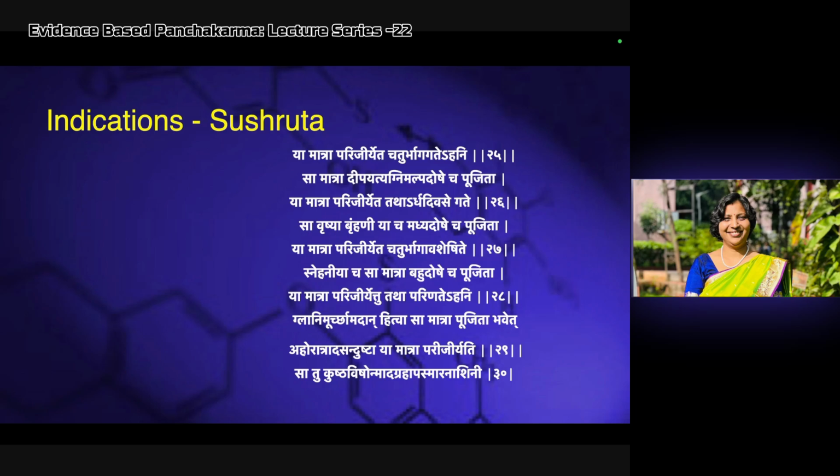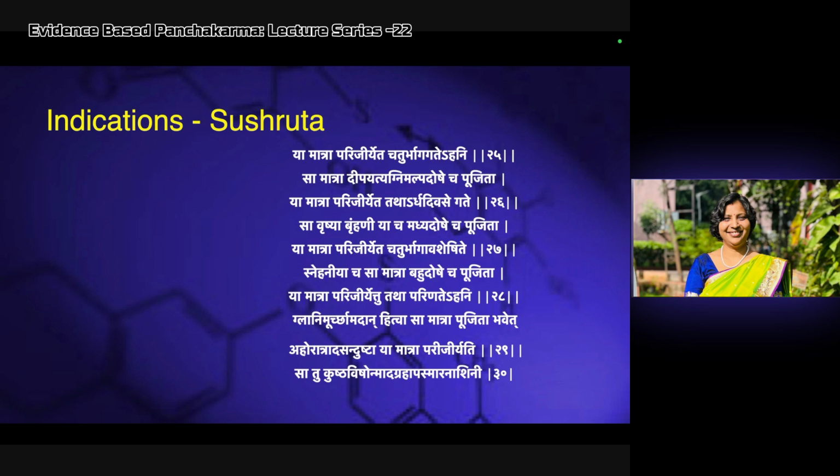Okay, so according to Sushruta, this is the different clinical practice of Sushruta for the Snehana. He says, Ya matra parijiryate chaturbhaga gatehani. In the one-fourth day, like in 3 hours, we take a 12 hour day, or 12 hour night. So chaturbhaga gatehani.